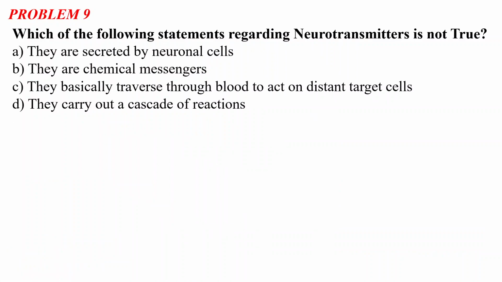Problem number 9 says: which of the following statements regarding neurotransmitters is not true? Option A, they are secreted by neuronal cells. Option B, they are chemical messengers. Option C, they basically traverse through blood to act on distant target cells. Option D, they carry out a cascade of reactions. So you have to identify the incorrect statement regarding neurotransmitters. First, let's see which statement is not true, and then we will discuss neurotransmitters.